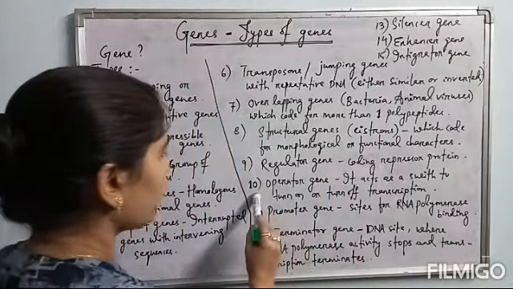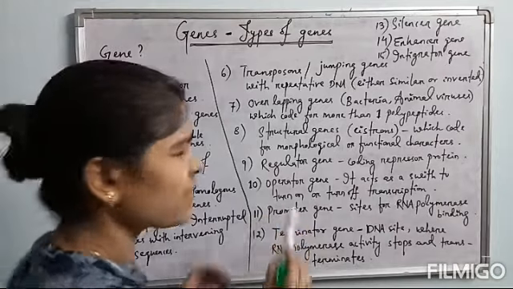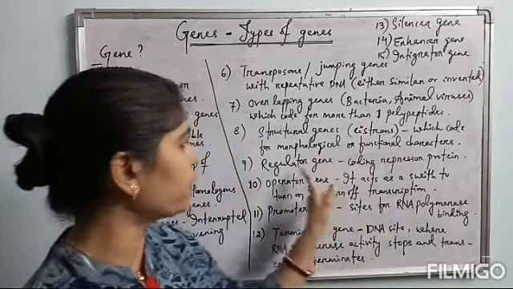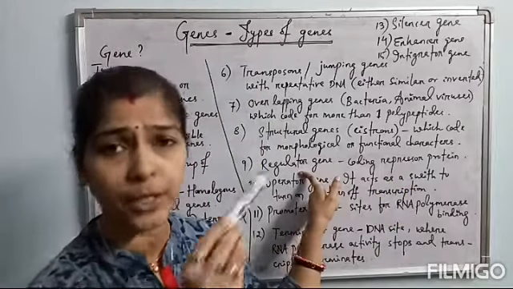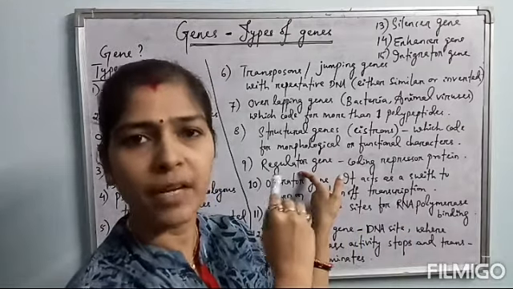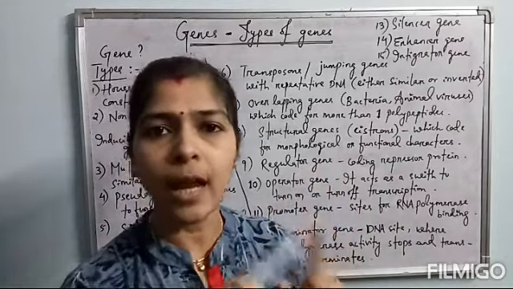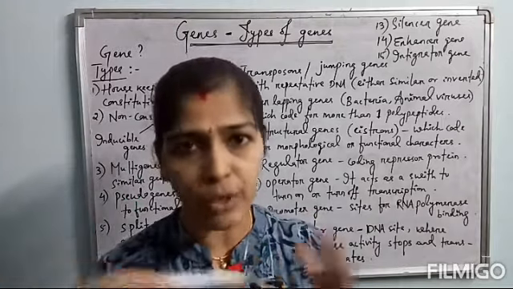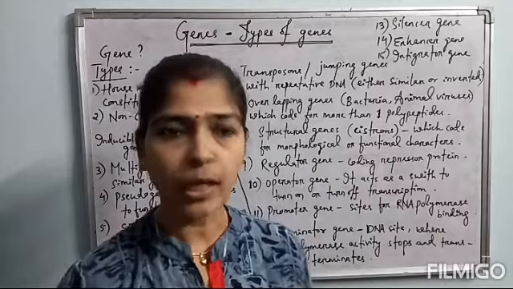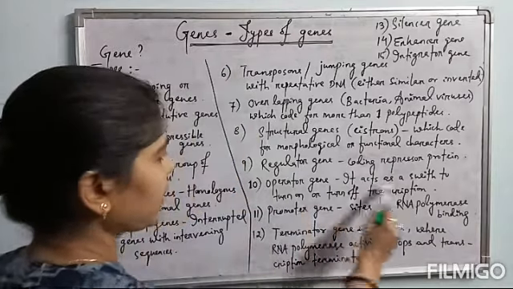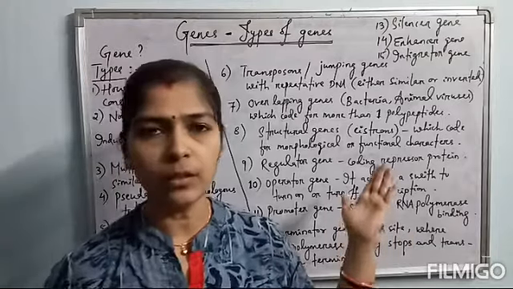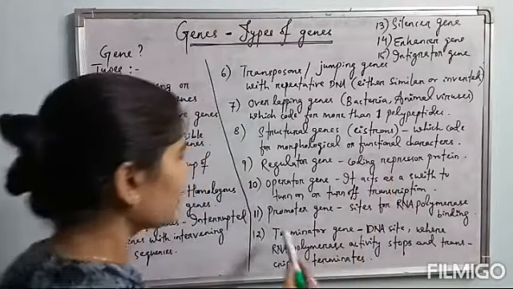Then come to the operator. The operator just acts as a switch. If the repressor protein produced by the regulator gene binds in the operator zone, then the operator gene remains switched off, and it doesn't allow the RNA polymerase enzyme to move forward and transcribe the structural gene or cistron. So this operator gene acts as a switch to turn on or turn off the transcription of the cistron.